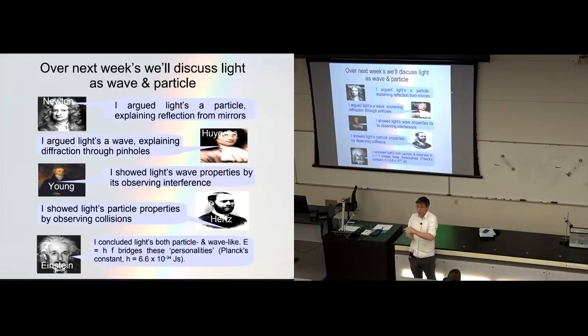So experiments later came that proved, firstly, that light was a wave, and then proved that light was a particle. The only resolution we have of that is due to Einstein: light is neither a wave nor a particle. It's something that possesses both particle light and wave light properties. And those properties are related to one another by a very famous equation, Planck's equation. I wrote it down here right at the bottom.